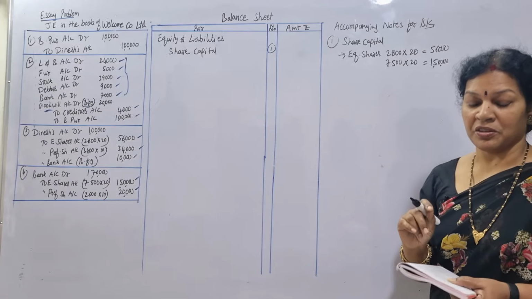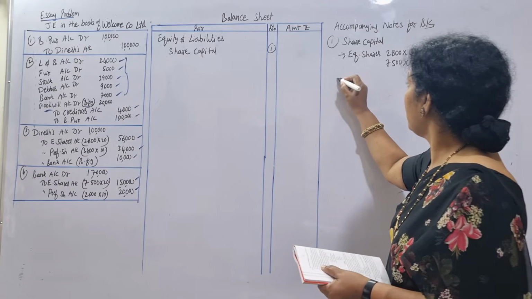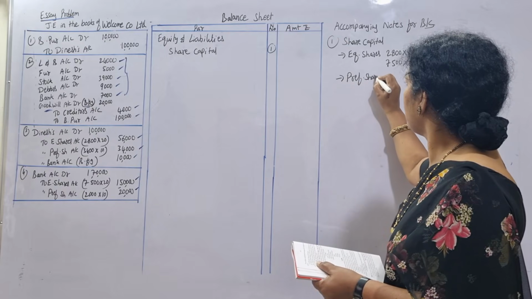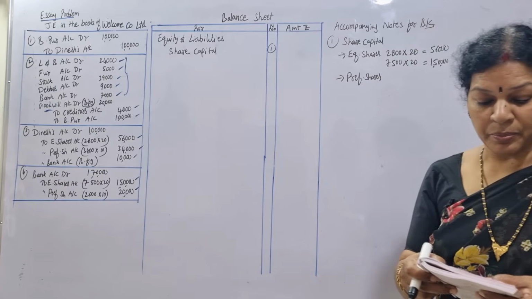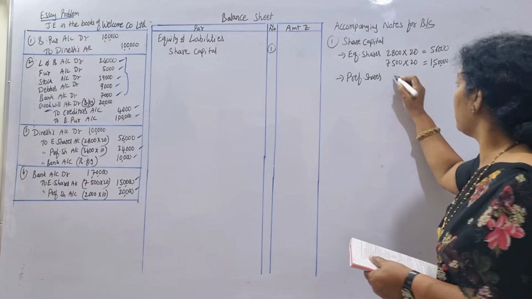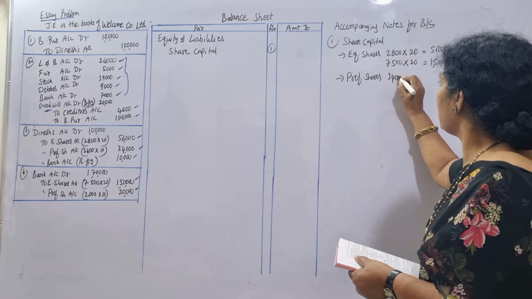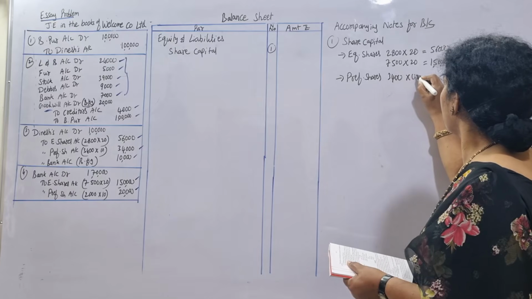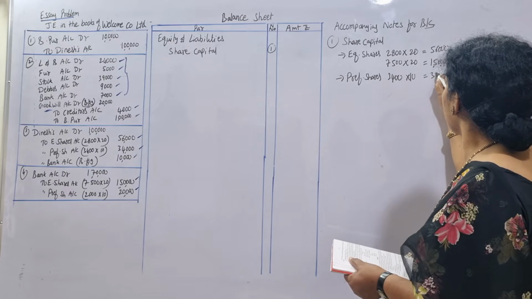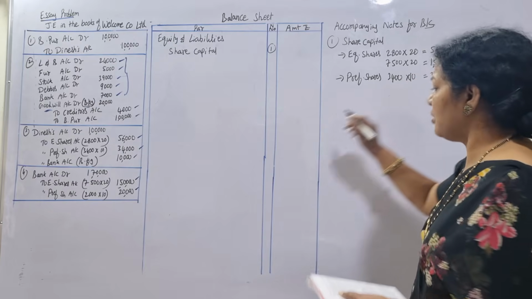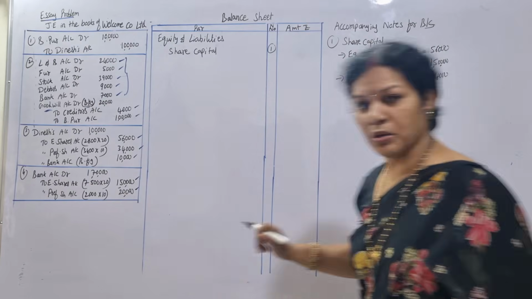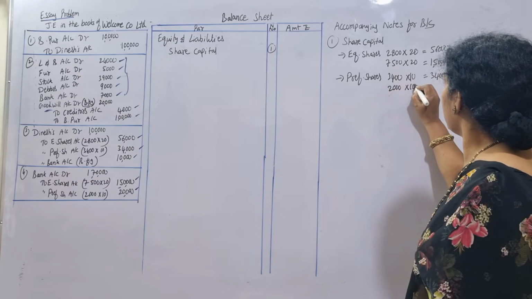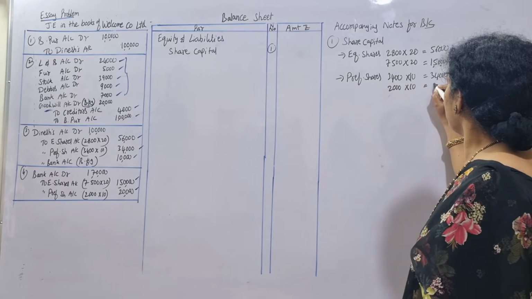So this is equity shares, and preference shares are also there. Preference shares at the beginning, 3,400 into 10 rupees comes to 34,000. And additionally they have issued 2,000 at the rate of 10, 2,000 into 10 comes to 20,000.